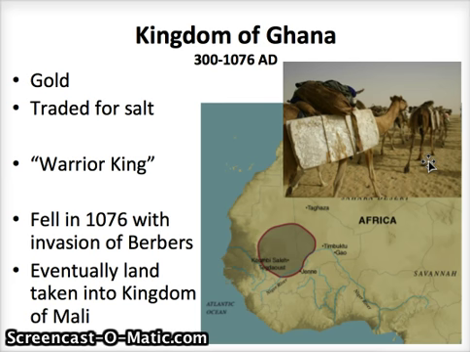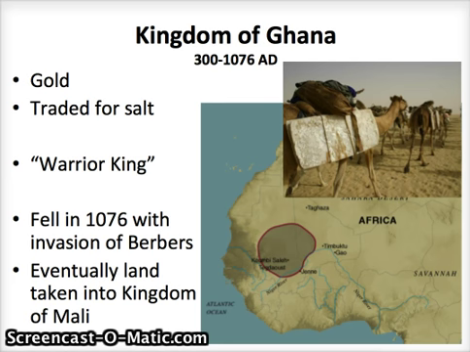And we talked about it in class. Trade was the most important thing. The word Ghana means warrior king, and Ghana was known to be powerful because it had a warrior king. He built a large army, he controlled trading, and he taxed the people that came to trade. So that's how Ghana made all this money, by taxing the people that came into the kingdom to trade.